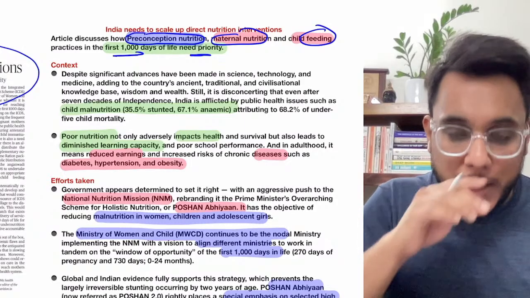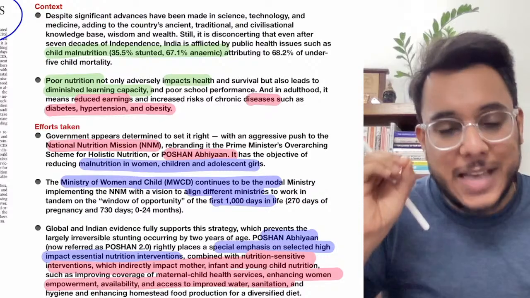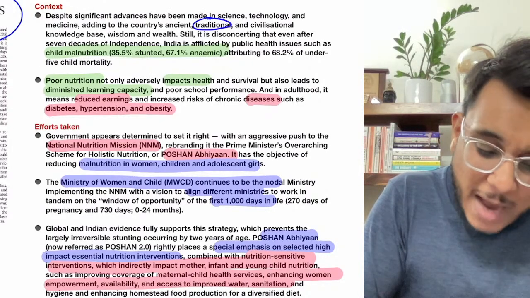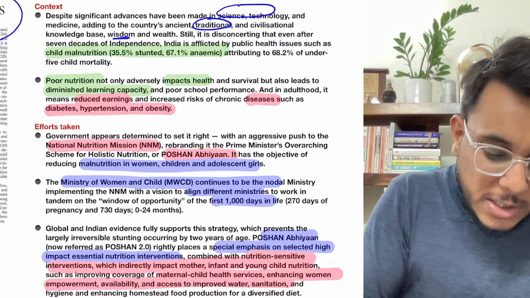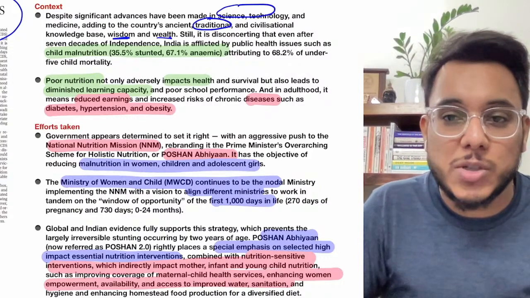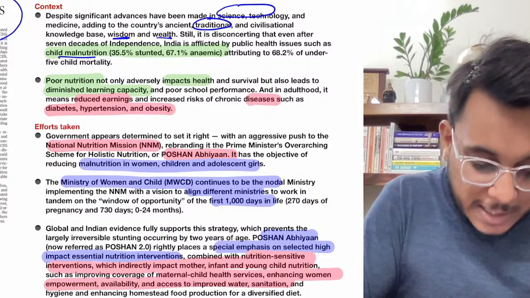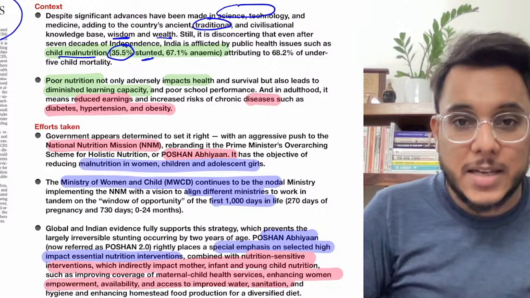Now understand this particular thing, guys, that even India has such a rich heritage of traditional diets. We have such advancement in science and technology. We have traditional wisdom, wealth. We have such rich agriculture. We have so many resources. But still, guys, child malnutrition in India is very high. 35.5% children in India are stunted.